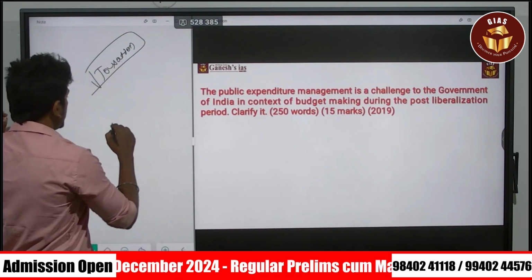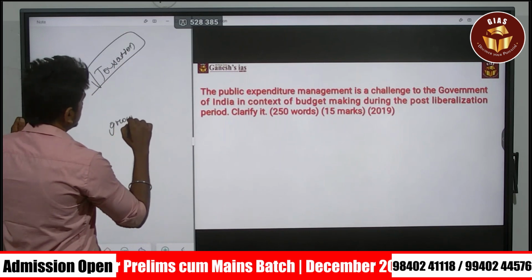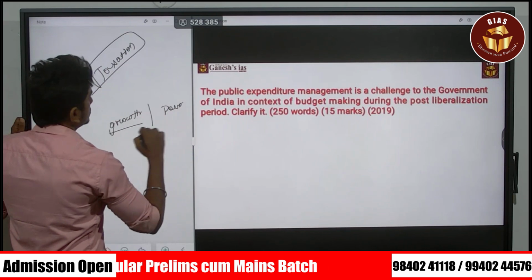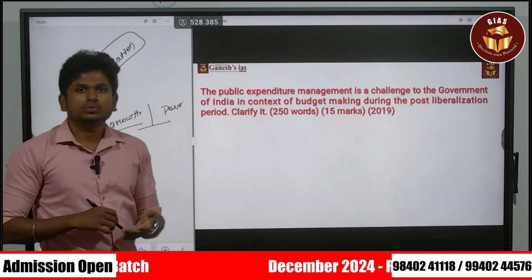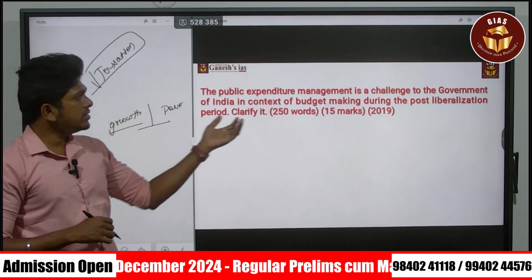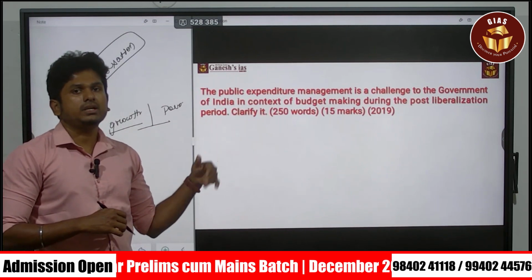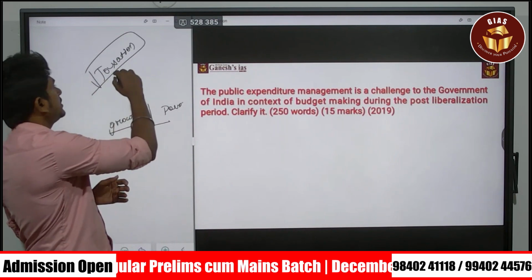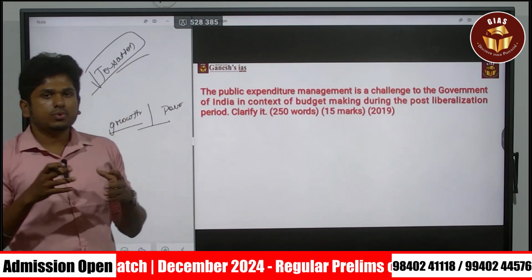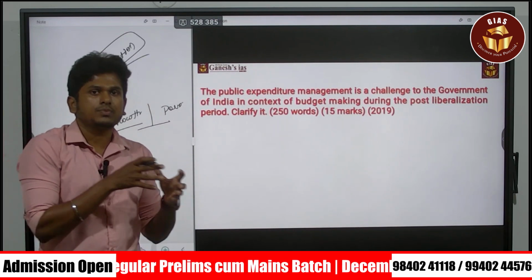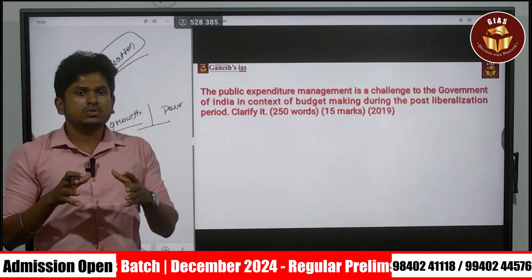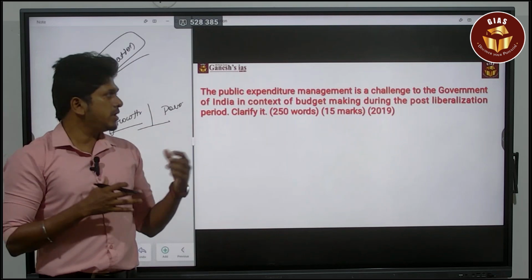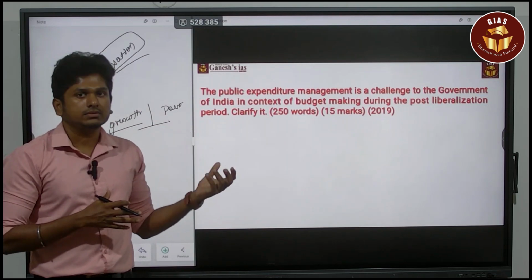So the balancing between growth and development, that is the major issue. So by the way, this is making a challenge for India. So liberalization makes major challenges based on taxation and subsidies. By providing any taxation issues or subsidy issues, it is going to affect India in various manners. So these are the major issues. You can give the clarity.